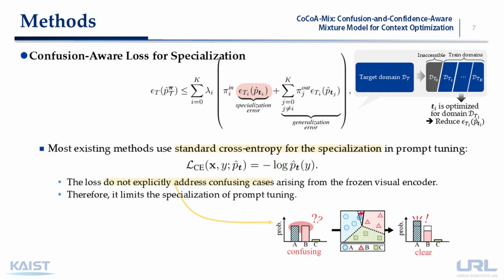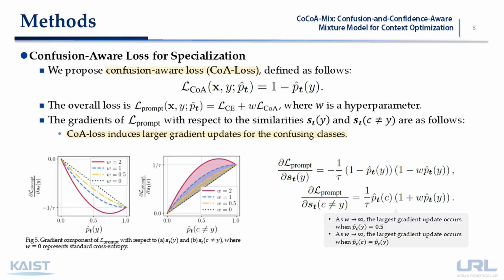In traditional prompt tuning, standard cross-entropy loss is widely used. While effective for misclassified cases, it relies only on individual probabilities and does not consider interclass relationships, limiting its ability to handle class confusion. In prompt tuning, confusing samples are very important because they significantly impact the decision boundary with frozen encoders. To overcome this limitation, we propose confusion-aware loss, defined as follows.